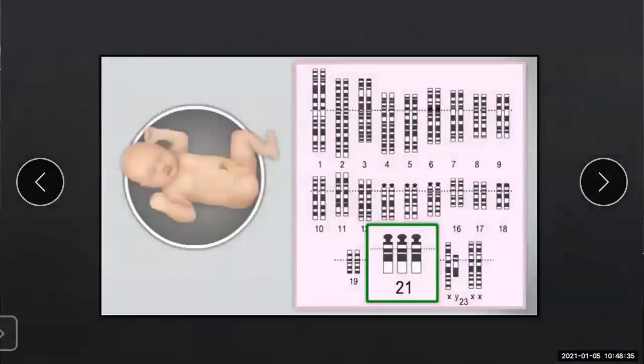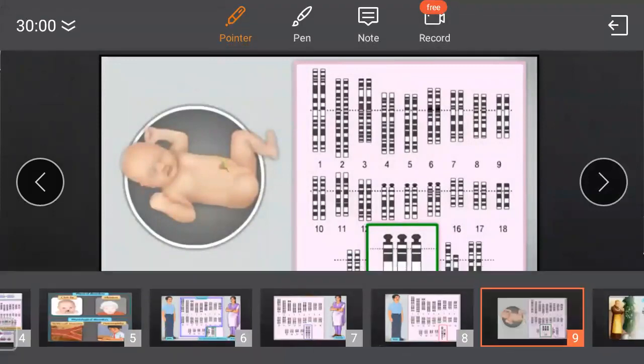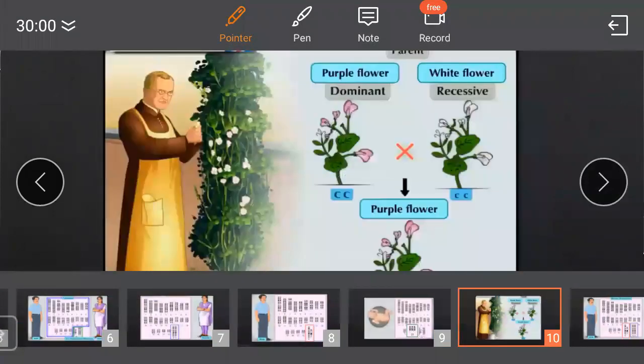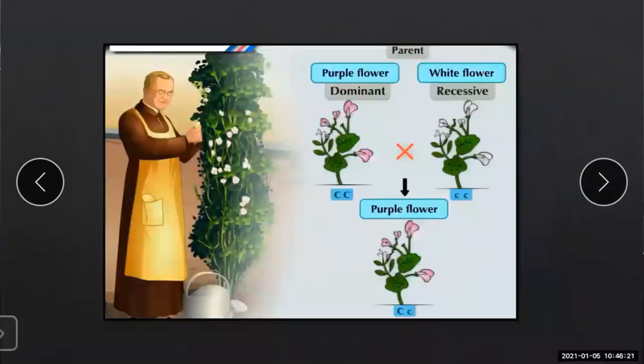But when there is a trisomy or a mutation of the chromosome, then we can see different genetic disorders. So for this, what has Mendel performed? They have performed the experiment. Yes, Mendel has shown in his experiment that there exist two types of genes, that is dominant and recessive.